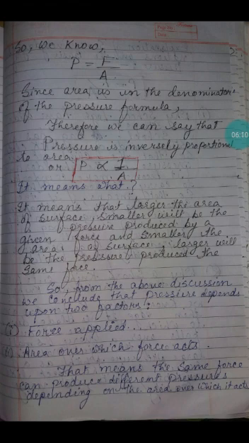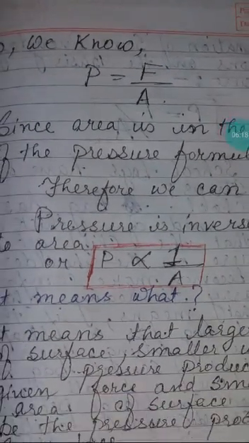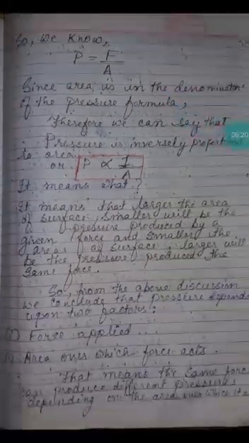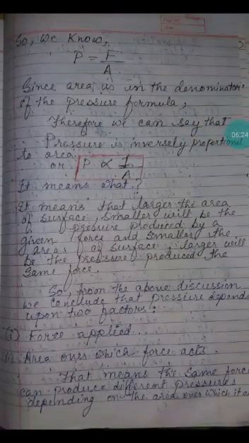Pressure depends upon two factors. It is very simple. From the formula only we can predict that pressure depends upon two factors, that is, force and area.